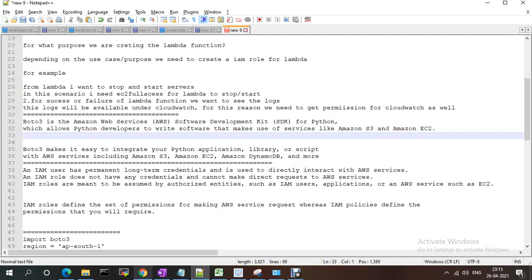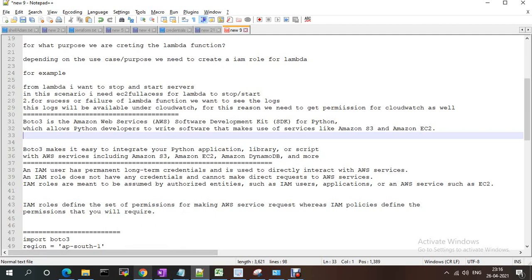As we have seen, an IAM user has long-term credentials and uses them to directly interact with AWS services. An IAM role does not have any credentials; we just direct the request to the AWS service. IAM roles are meant to be assumed by authorized entities such as IAM users and applications. IAM roles define a set of permissions for making AWS service requests. So an IAM role we will use with EC2 instances, and an IAM user to access services other than EC2.